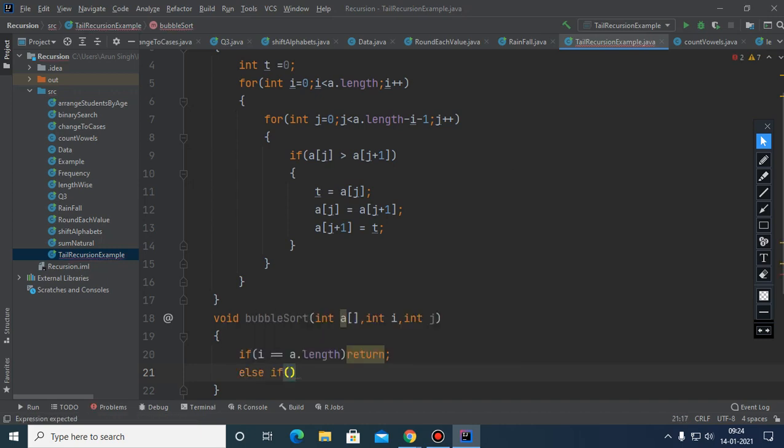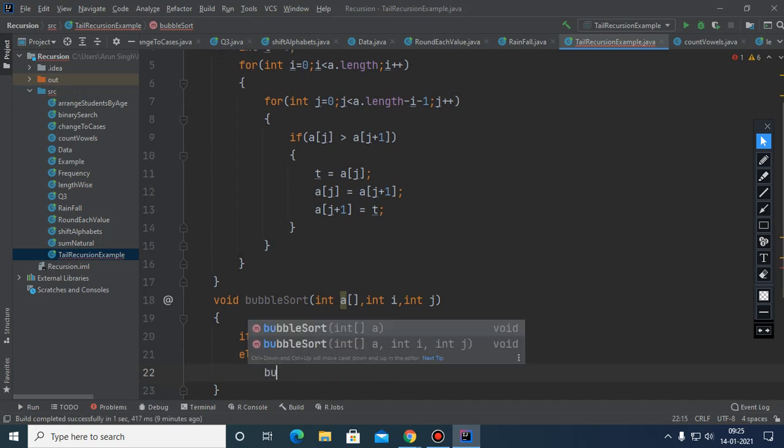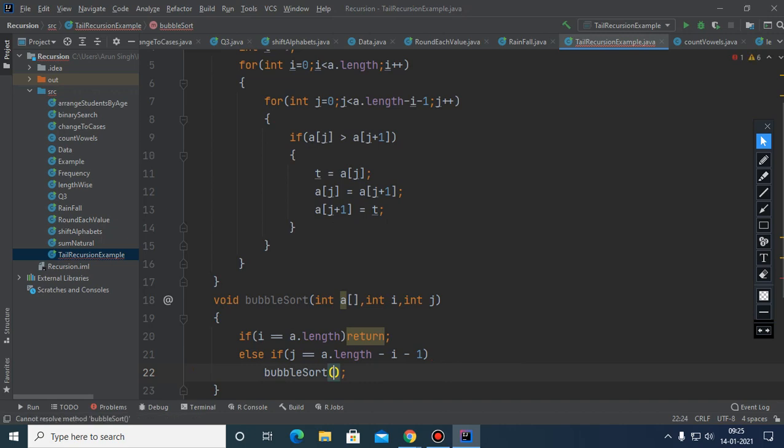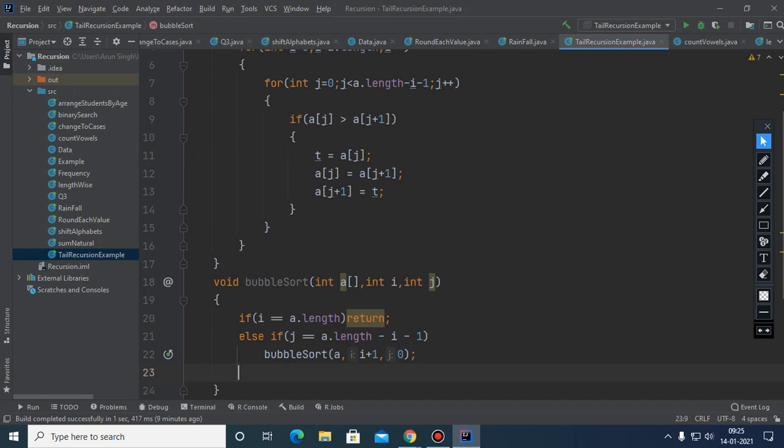And what will be the condition of termination of j? The condition of termination of j is a dot length minus i minus 1. Whenever it happens, definitely it is going to terminate. Calling the function again, passing the array, incrementing the value of i by 1. Now when j terminates, i will get incremented and j will start from 0. That's why I am writing these values.